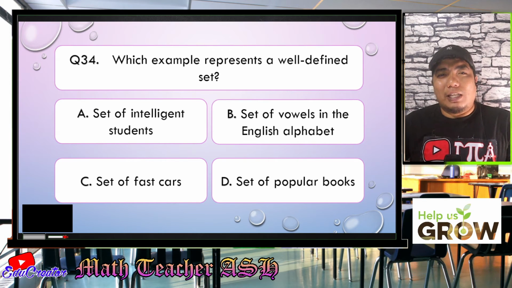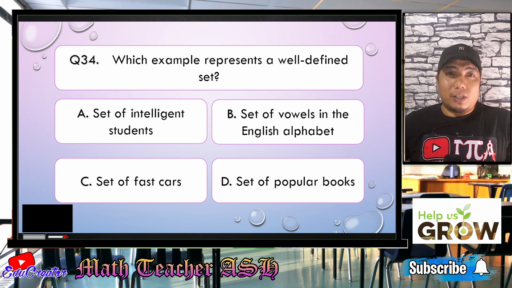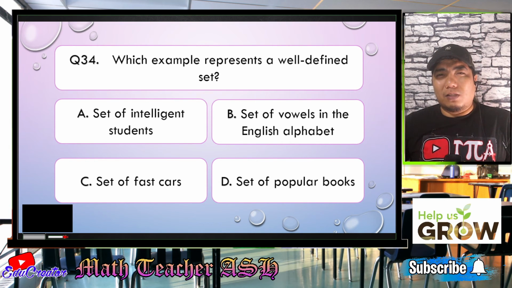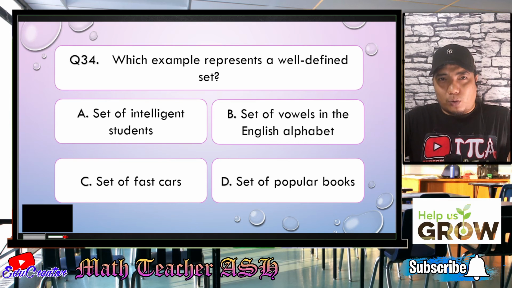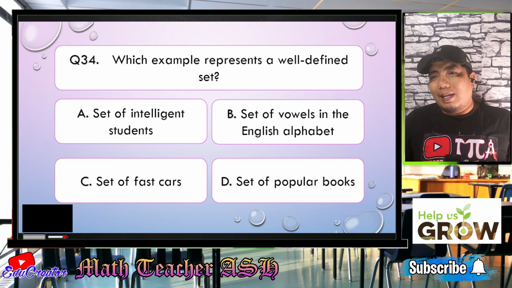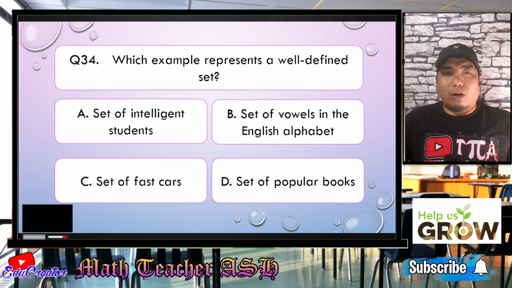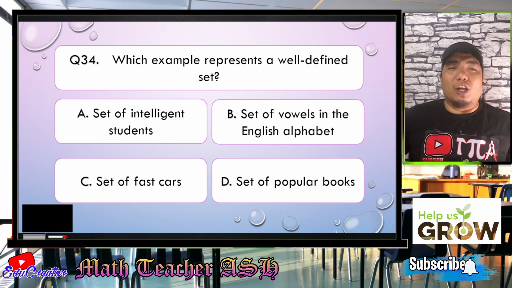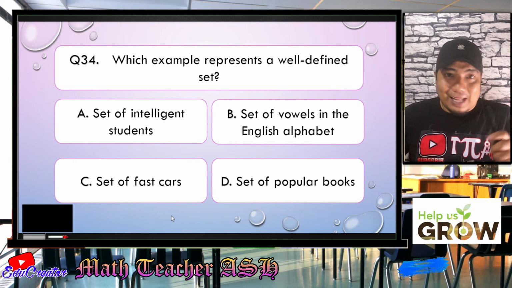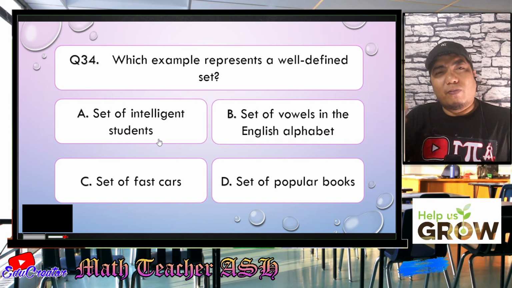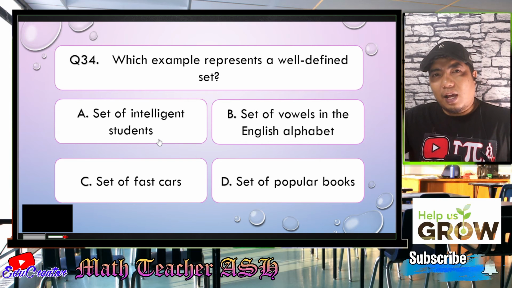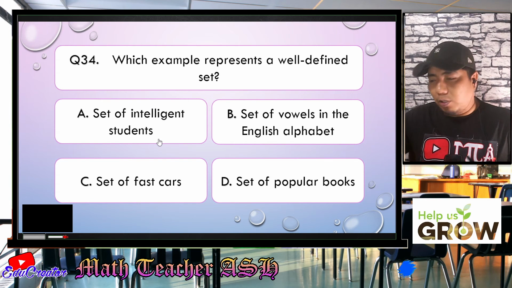Alright, math learners, in terms of knowing a well-defined set, it is basically using the objective type. So what is objective type? It means it is not subjective. So when we say not subjective, it is factual, it is actual, and it does not consider the ideas or the opinions of others. Okay, so which among here is in that example? Alright, so letter A is set of intelligent students. For me, an intelligent person is different from another person's intelligent people. So letter A is wrong.